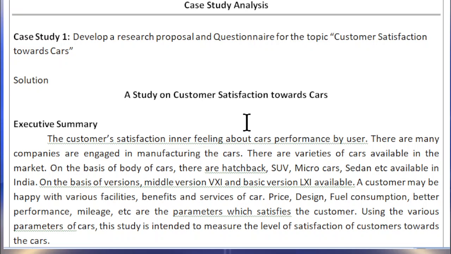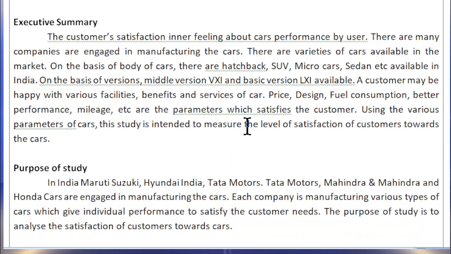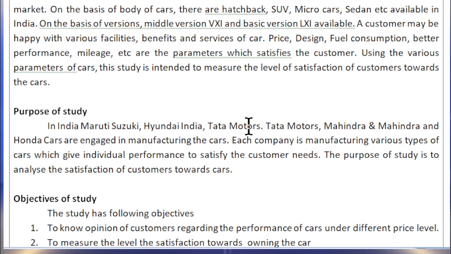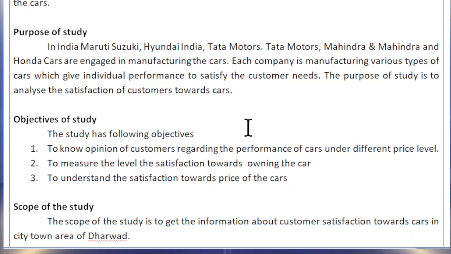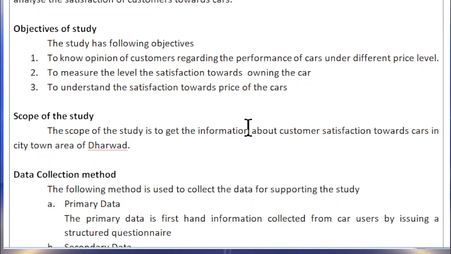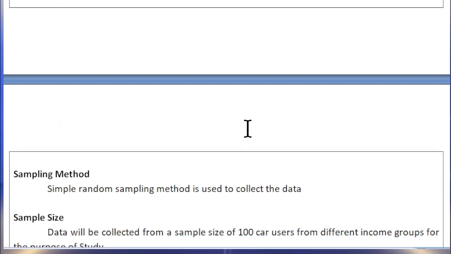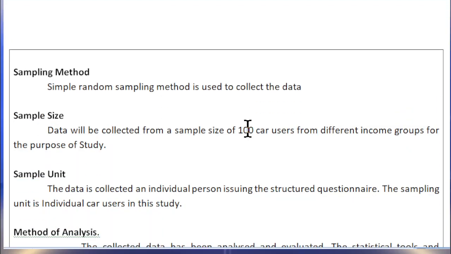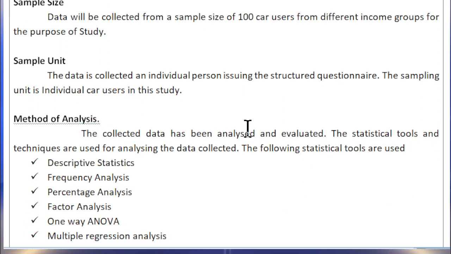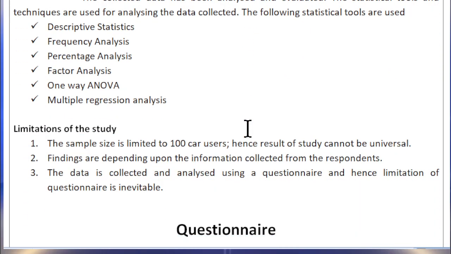When we design a research paper or a proposal on a topic, we should write the following points. The points are executive summary or background of the study, purpose of the study, objectives of the study, scope of the study, data collection method, sampling method, sample size, sample unit, method of analysis, limitation of study.